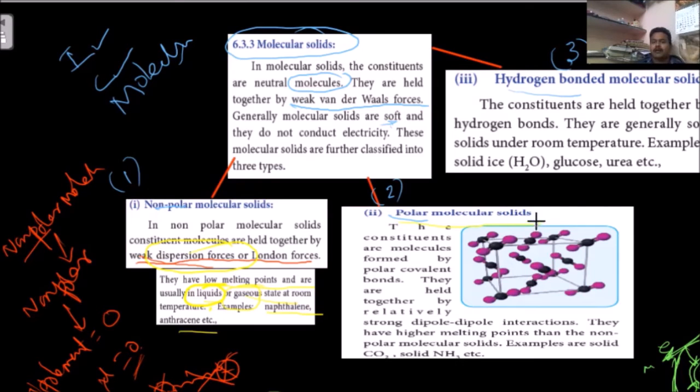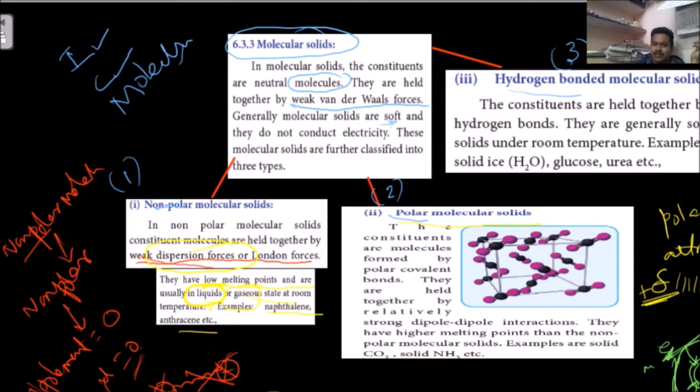What is the meaning of polar here? Polar means the dipole moment is definitely not zero, so there will be attractions, with a positive part and a negative part, a positive dipole and a negative dipole. This is called dipole interaction.